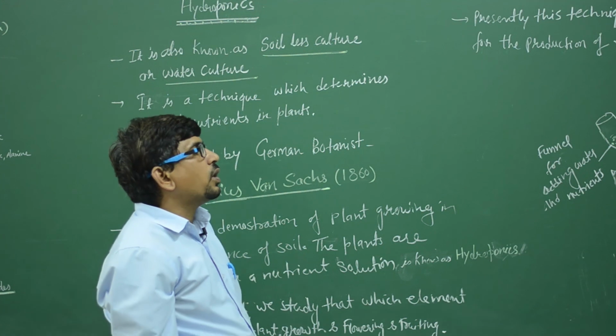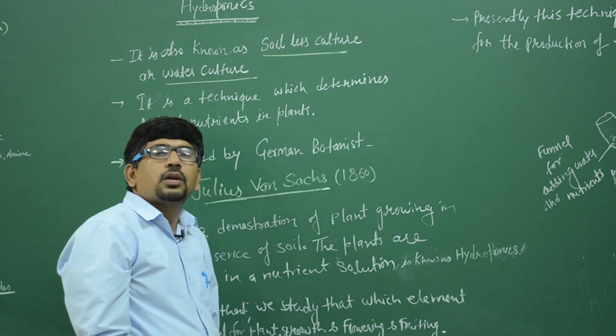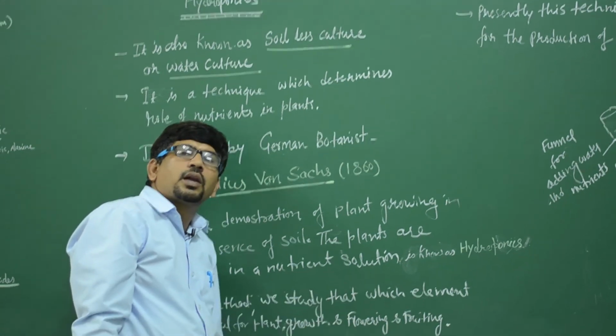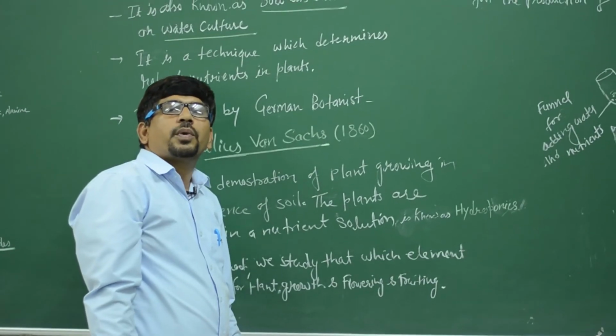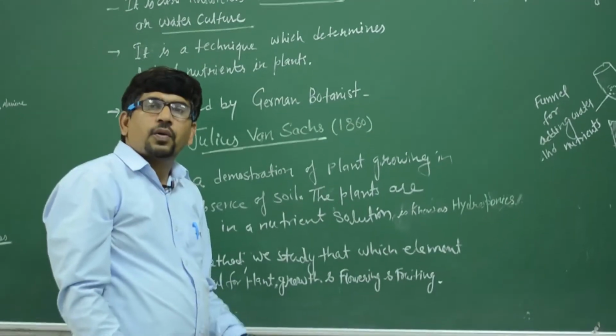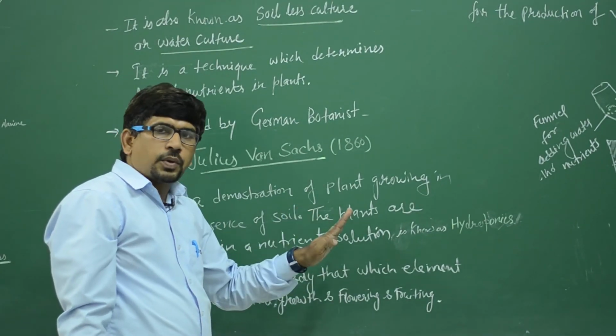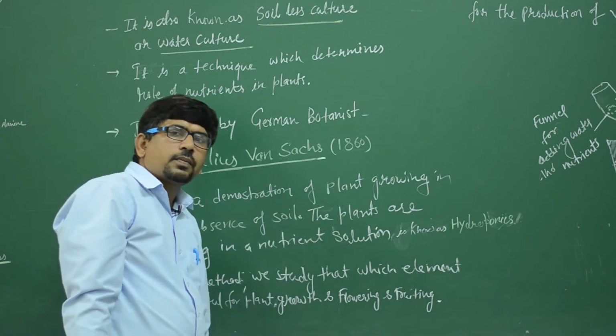And the third one is the role of hydroponics. The main role of hydroponics is to study which type of elements are required for particular plant growth, their flowering nature and their fruiting nature. There are 3 main questions. Clear? You note down. Okay.